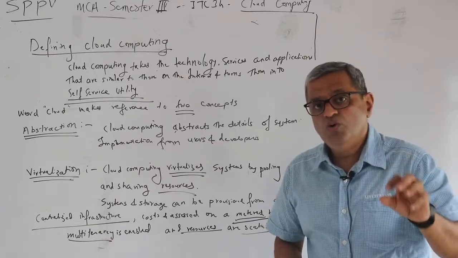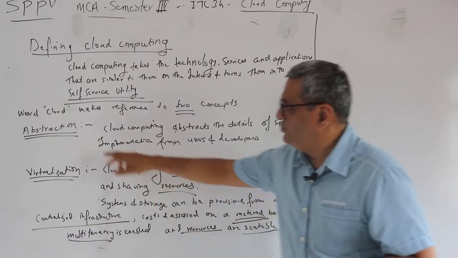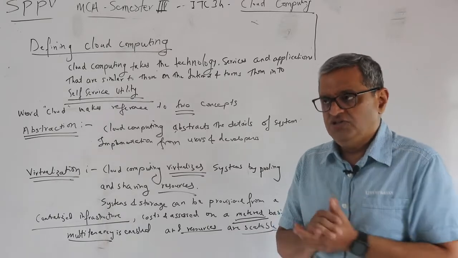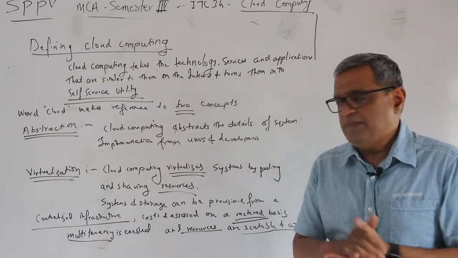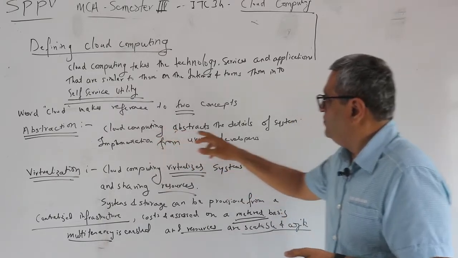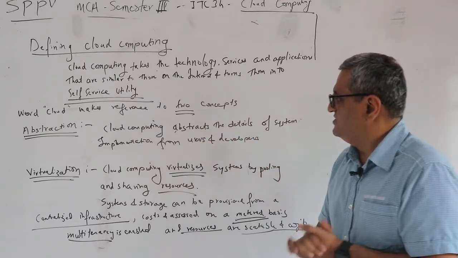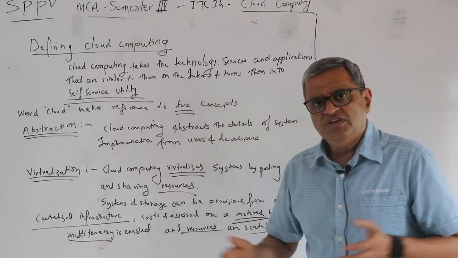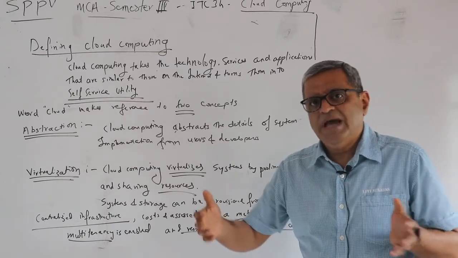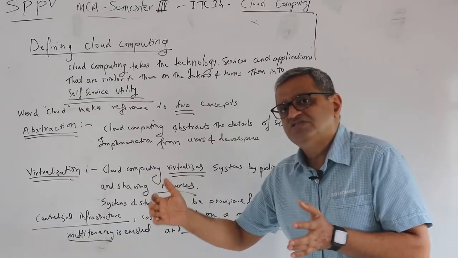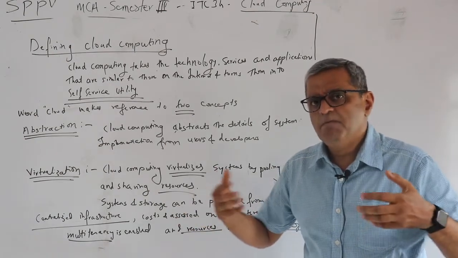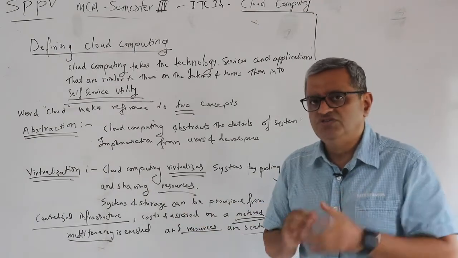And the word cloud here has reference to two words: abstraction and virtualization. Now, what is abstraction? Cloud computing abstracts the details of system implementation from the users and developers. It's simple. What happens at a cloud computing service provider's infrastructure is completely unknown to the consumer.